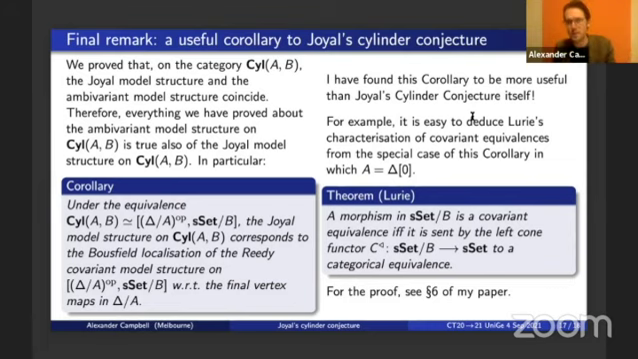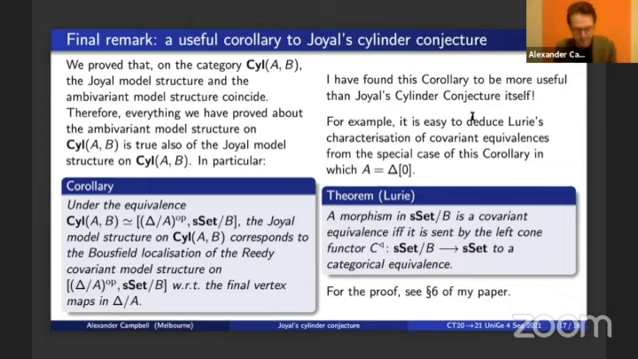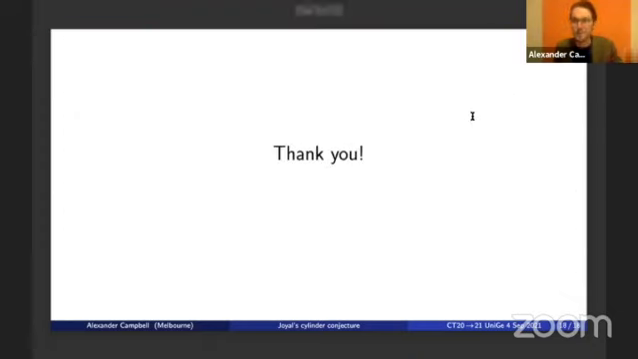Now, Lurie's proof of this theorem is very difficult. It uses the notorious straightening theorem, the proof of which is very difficult to say again. But like I say, it's a trivial consequence of the proof of Joyal's cylinder conjecture. And if you want to see how that goes, you can check out my paper. And on that note, I will say thank you for your attention.